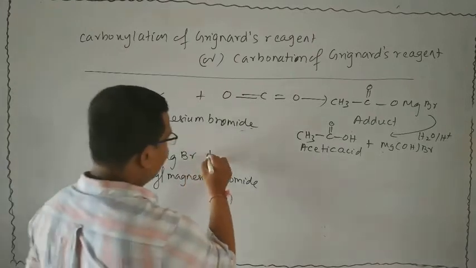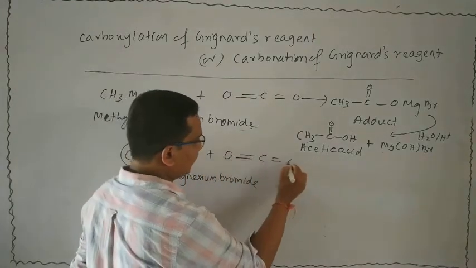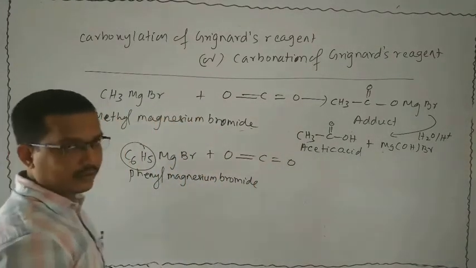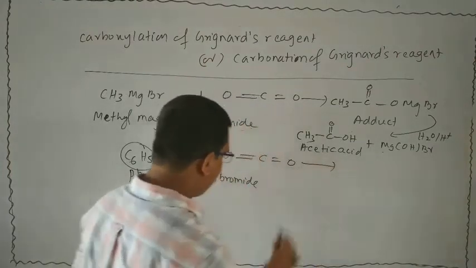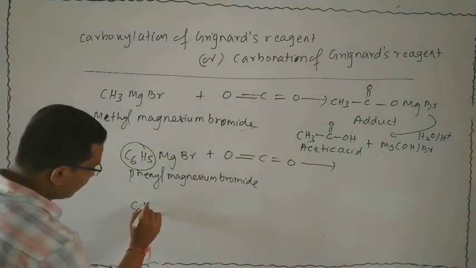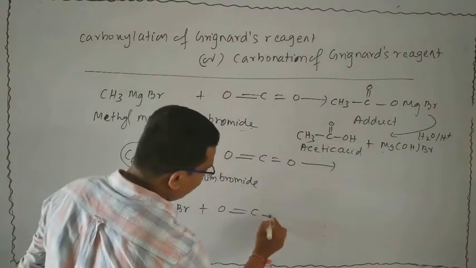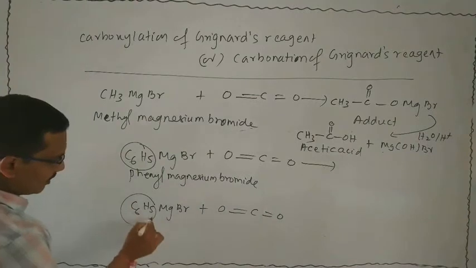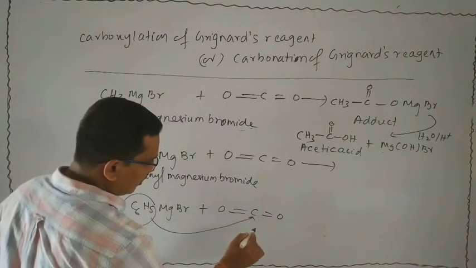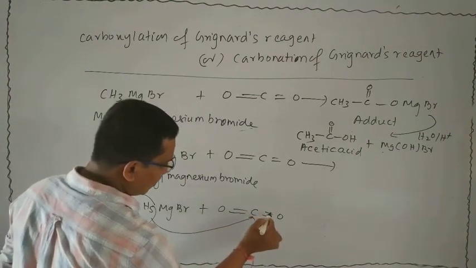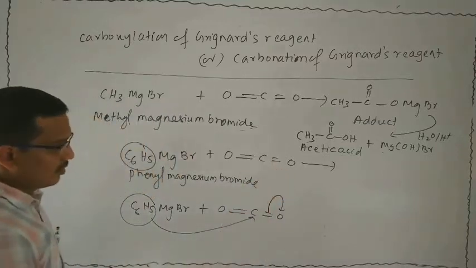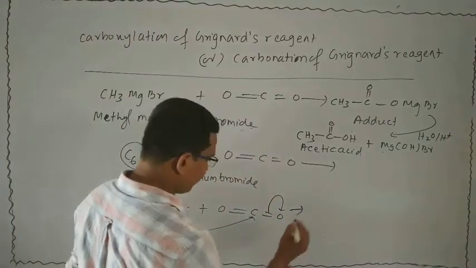It is subjected to reaction with carbon dioxide, O double bond C double bond O. Take the rough work. C6H5MgBr plus O double bond C double bond O. Now attack this part to this. Then you can break this bond or this bond as you choose. Suppose I break this. Then what will be the addition product?